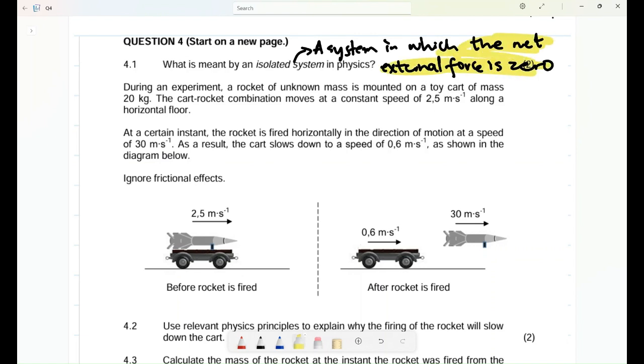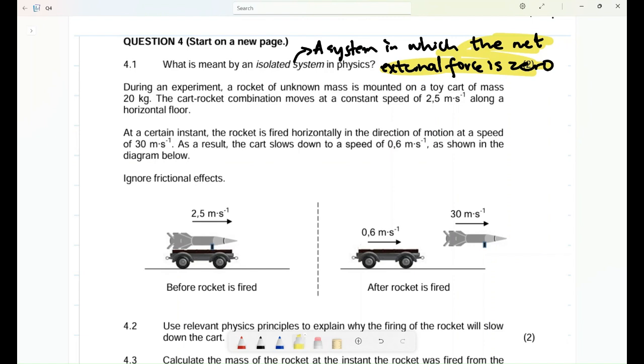It is a system in which there is no friction, no applied force, no tension force. It is just a system on its own with its internal forces. So it is a system in which the net external force is equal to zero, since it is isolated from other forces such as friction, tension and applied force.